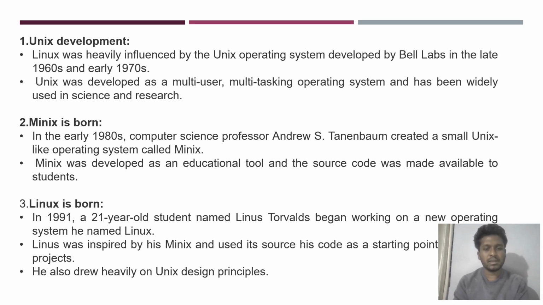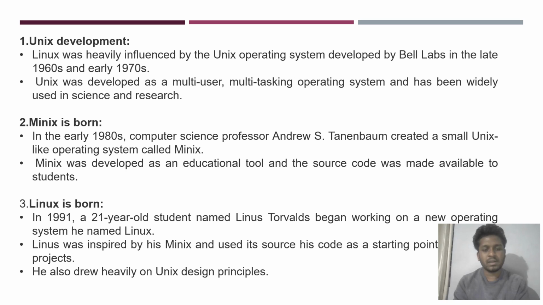Then Minix is born. In the early 1980s, a computer science professor, Andrew Tanenbaum, created a small Unix-like operating system called Minix. It was developed as an educational tool with available source code. And then Linux is born.